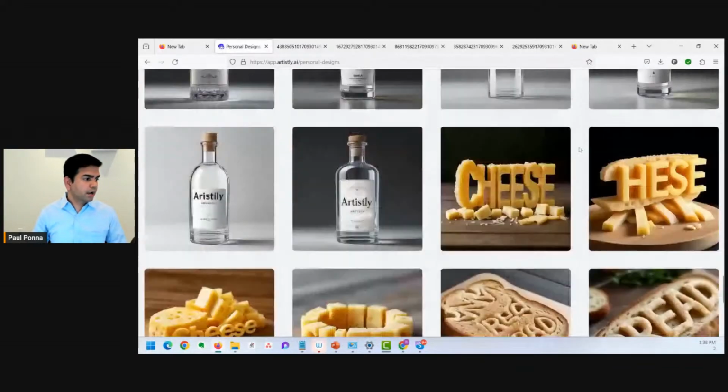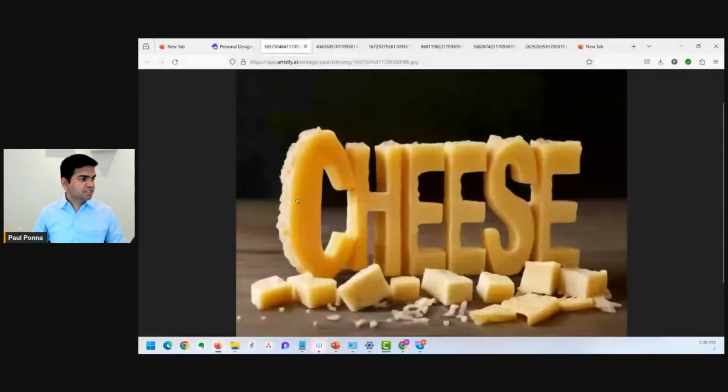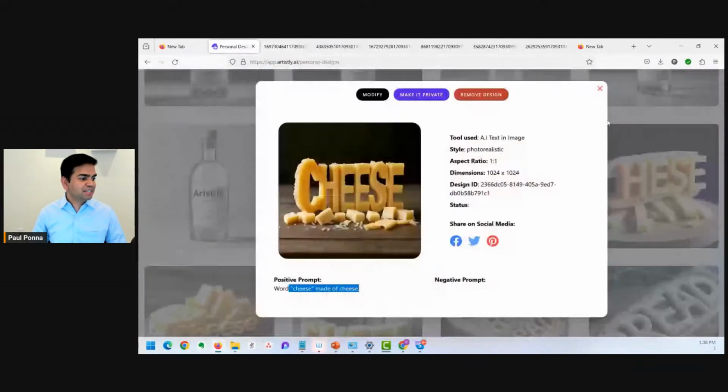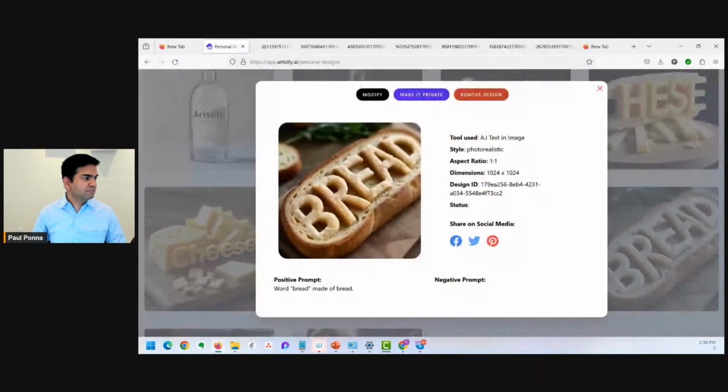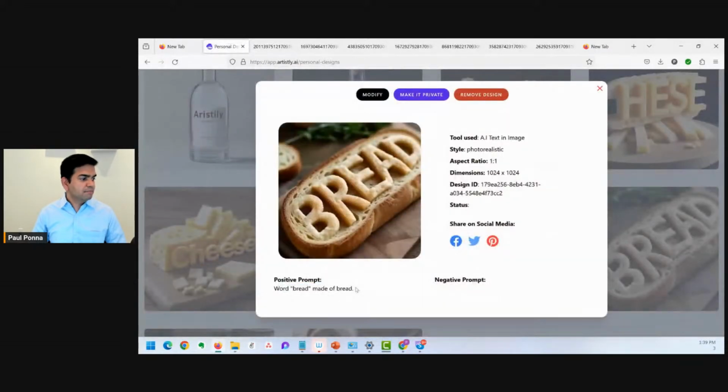And check this out. I put the word cheese made of cheese. Check this out. Cheese made of cheese, right? Check this out. Bread made out of bread. Okay, the word bread. Just one prompt. I didn't put anything else. See, the word bread made out of bread.